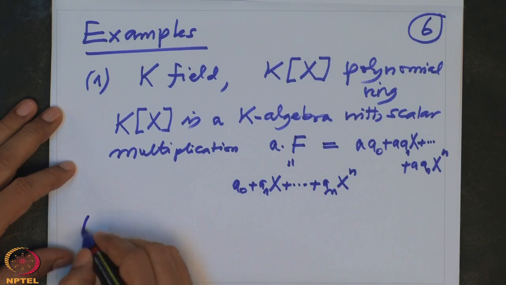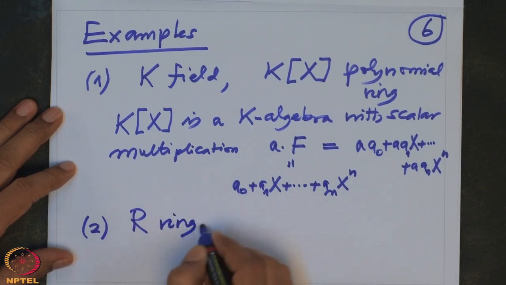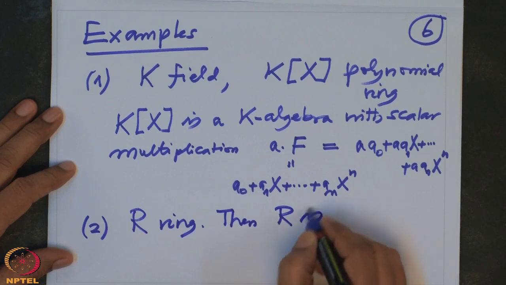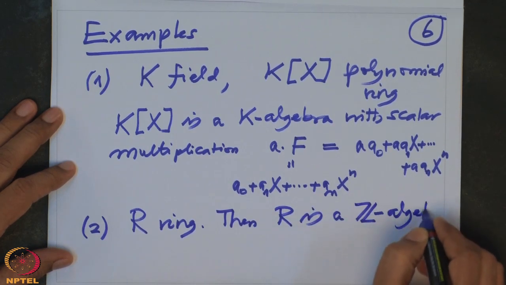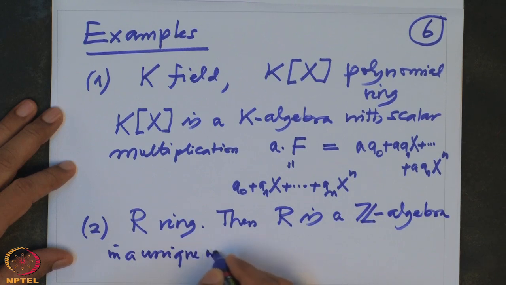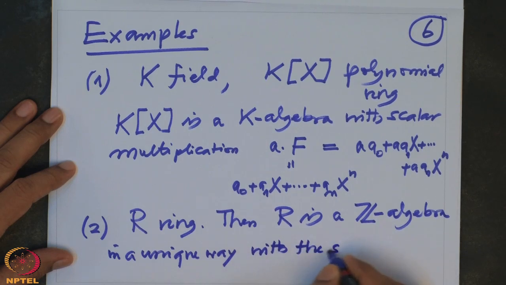I should have said this example before, but it doesn't matter. If R is any ring, then R is a Z algebra in a unique way. There is only one scalar multiplication.